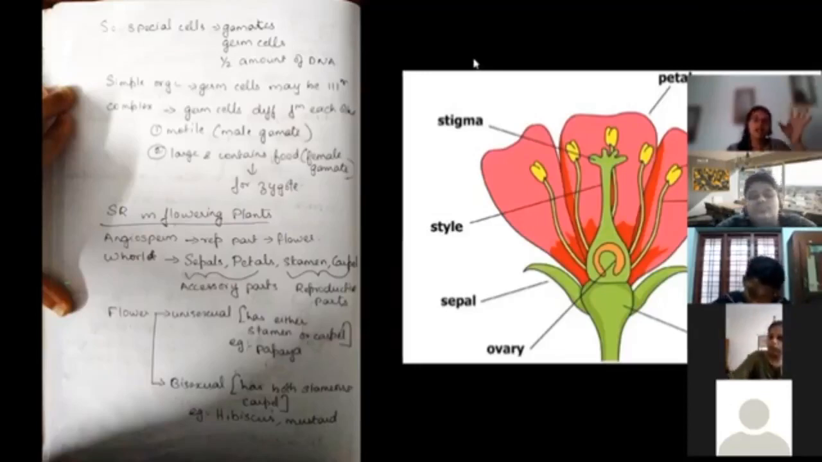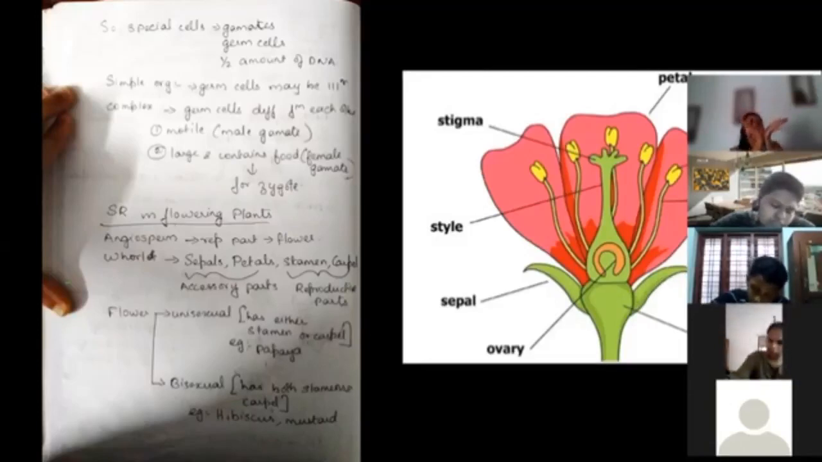They are arranged around a particular receptacle. They are arranged in a receptacle, or we can call this receptacle the thalamus. The first whorl is the sepal, which is green colored, and it protects the bud when the flower is in the bud form. This is the sepal.